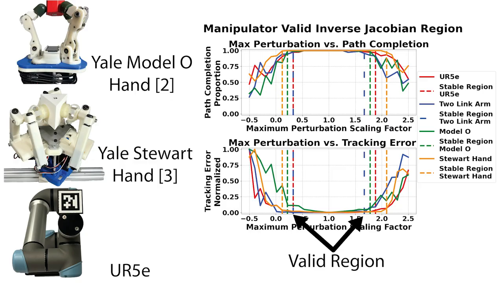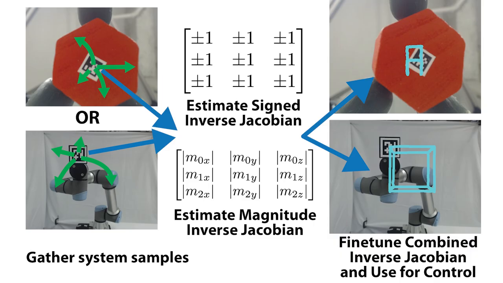Within these regions, we find a manifold of valid inverse Jacobians based on path following capabilities under random element scaling error. So this valid region is the required accuracy for our estimator. We split the estimation into two subproblems: the signed inverse Jacobian capturing the primary direction of motion for each actuator and pose axis, and the magnitude inverse Jacobian representing the amount of actuator motion for some pose axis movement. Splitting the inverse Jacobian into two parts enables robust estimation with a feasible number of online system samples.